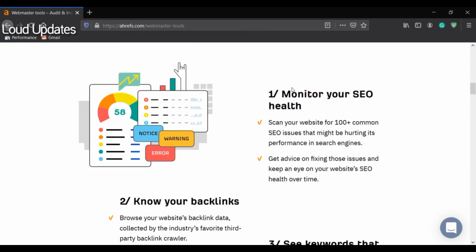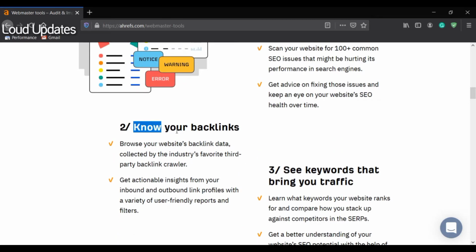So here are 3 basic setups. Scan your website for 100 plus common SEO issues that may be hurting its performance in search engines. 100 plus common issues, that's so good. Free of cost, notice warnings and errors. Get actionable advice on fixing those issues and keep an eye on your website's health over time. That's so good. Now your backlinks.